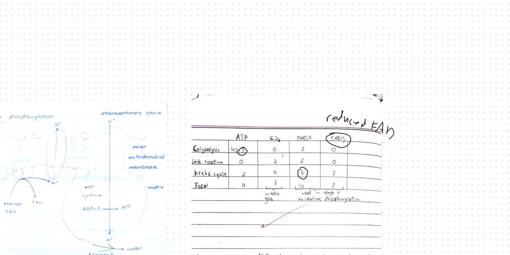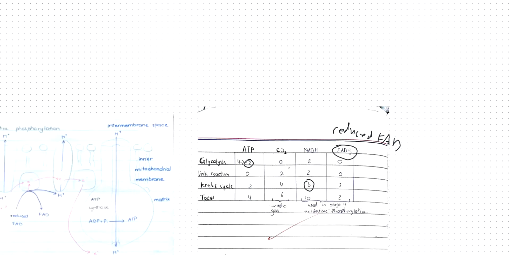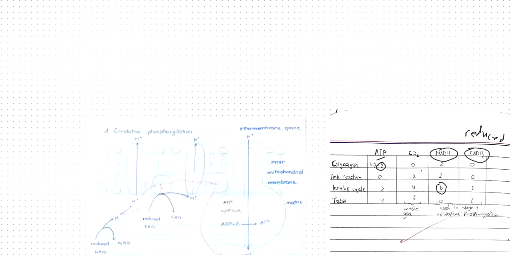So there's a question. Do we make or use ATP in link reaction? No, we do not make or use ATP in the link reaction. Why link reaction happens is because of NADH. We need NADH for the last step, which is oxidative phosphorylation. It will all get clearer when I get to this, but the purpose of link reaction is to make NADH, not ATP.